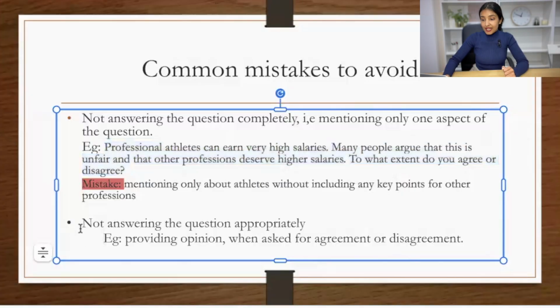Second, not answering the question appropriately. So let's say they asked you for your opinion and you wrote, I agree. Or when they asked you, do you agree or disagree, you write, in my opinion. So answer according to what they ask you, as I already discussed.